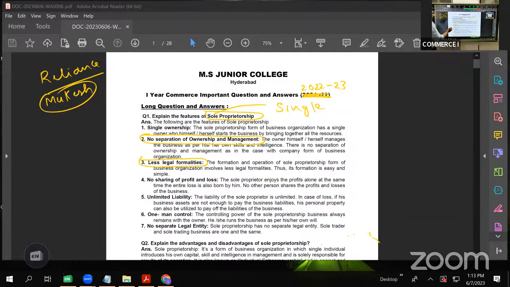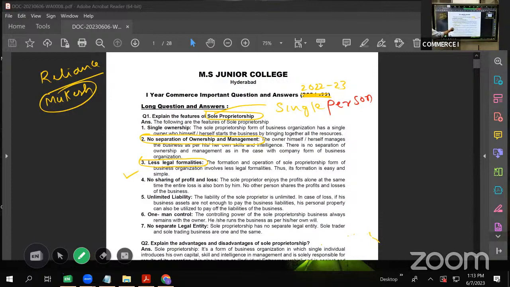Then, no sharing of profits or losses. No sharing of profits or losses, because all the profits of a sole proprietorship are enjoyed by a single person only. He doesn't have to share his profits with anybody.